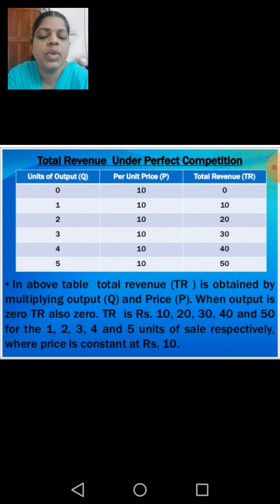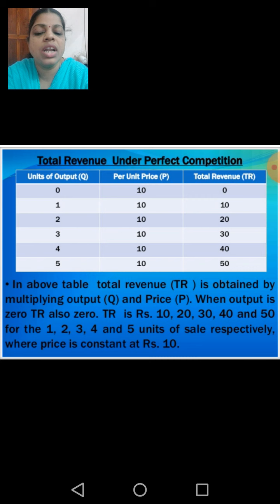Here we can see through the numerical example that a schedule is given related to the total revenue: how to calculate the total revenue under perfect competition. The total revenue is obtained by multiplying the output and its price. When output is 0, total revenue is also 0.